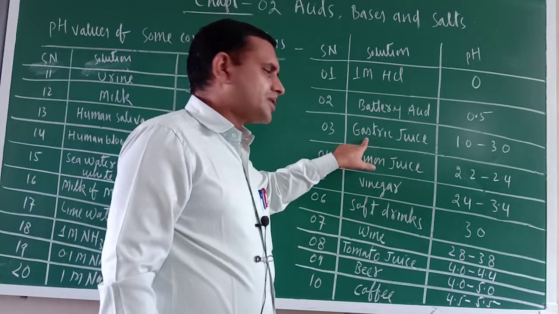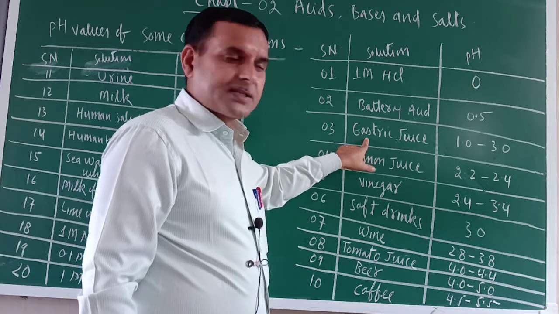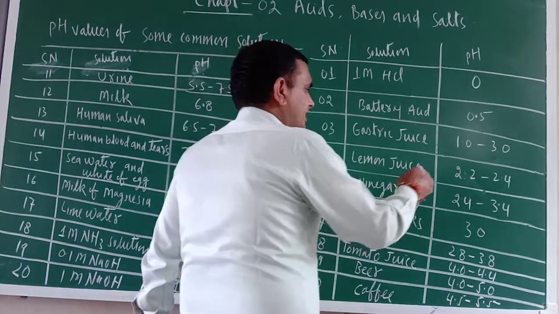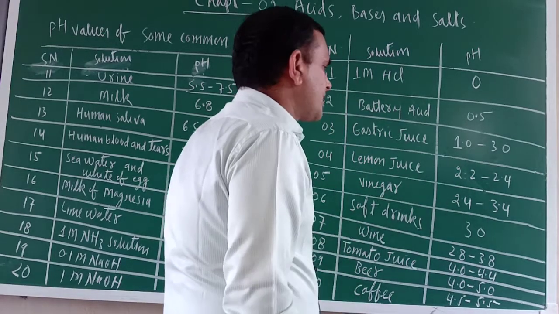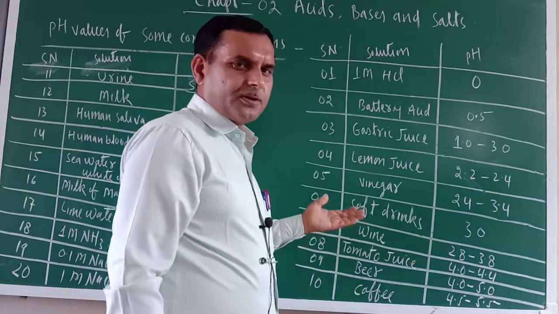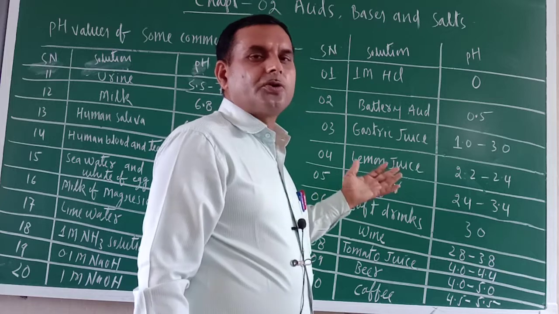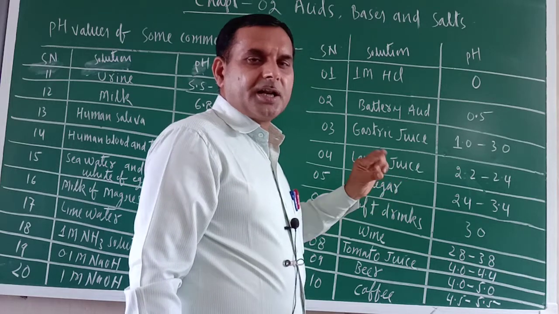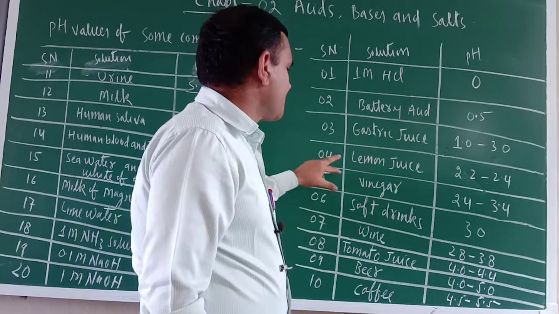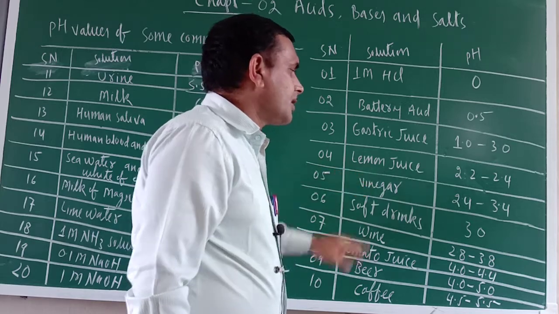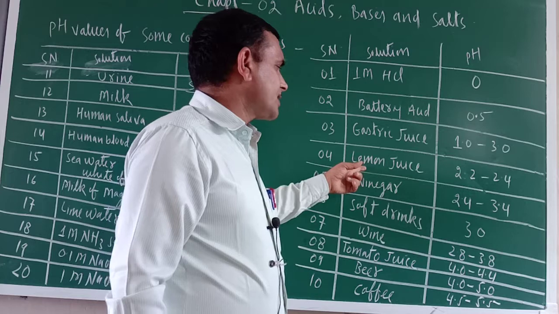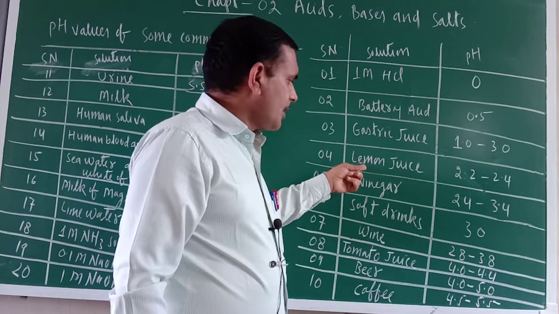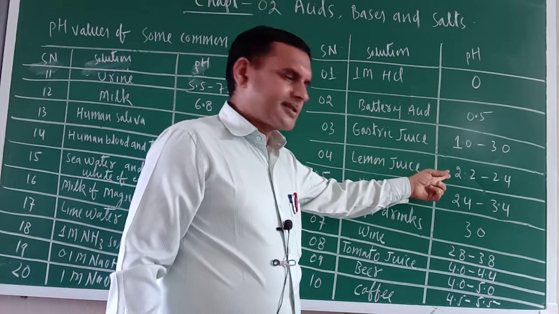Gastric juice is found in our stomach. HCl is only there, isn't it? So its pH is 1.0 to 3.0. This is also a strong acid only. 0 to 3, that is strong acid. Now, the scale I have already told you. Next one is lemon juice, 2.2 to 2.4. This is also a strong acid only.